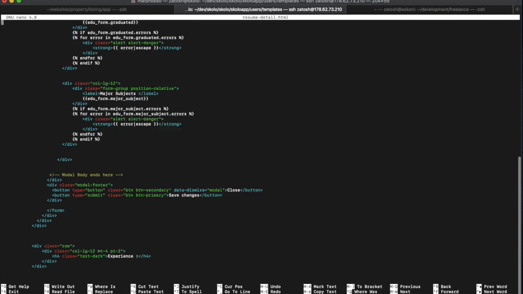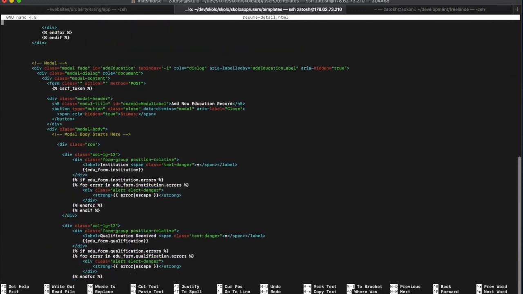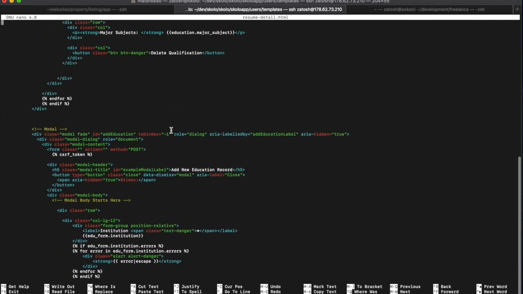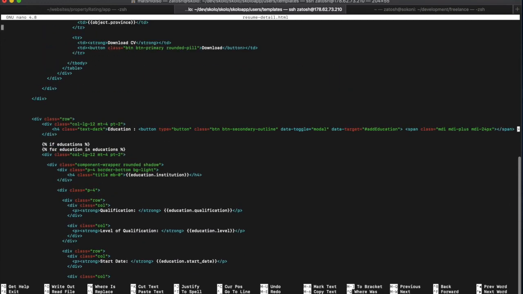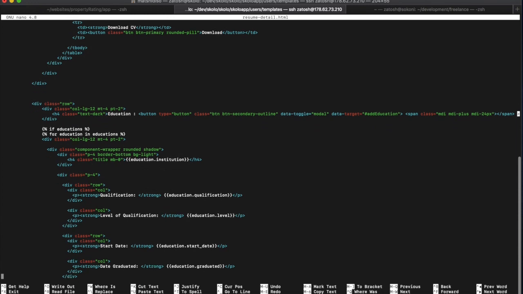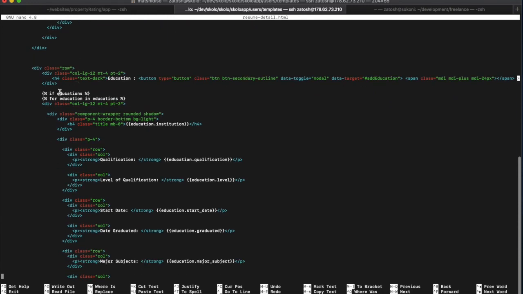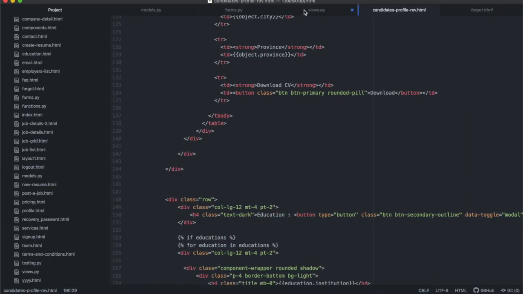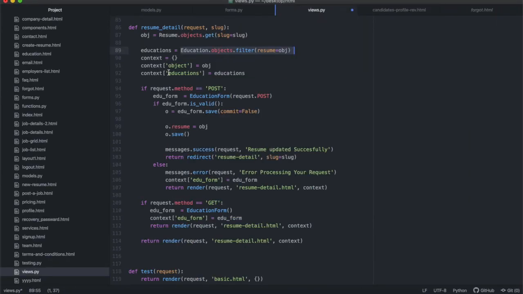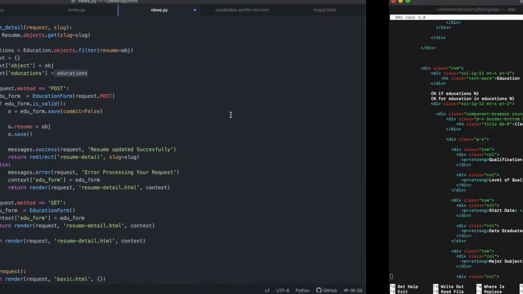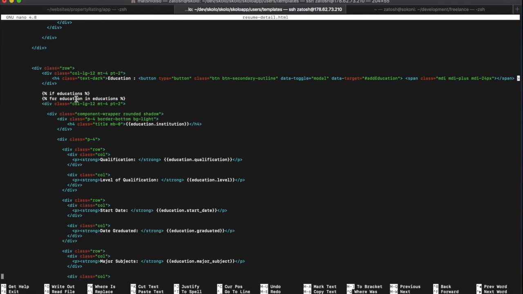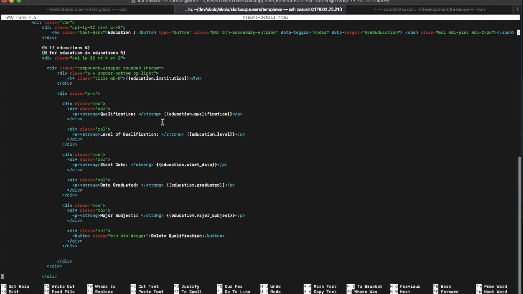So just before the form, where the button is, the education button, and just after the button, we're going to display this section where, if the educations exist, context.educations, then for education in educations, it will display all of this, what we want to show over there.